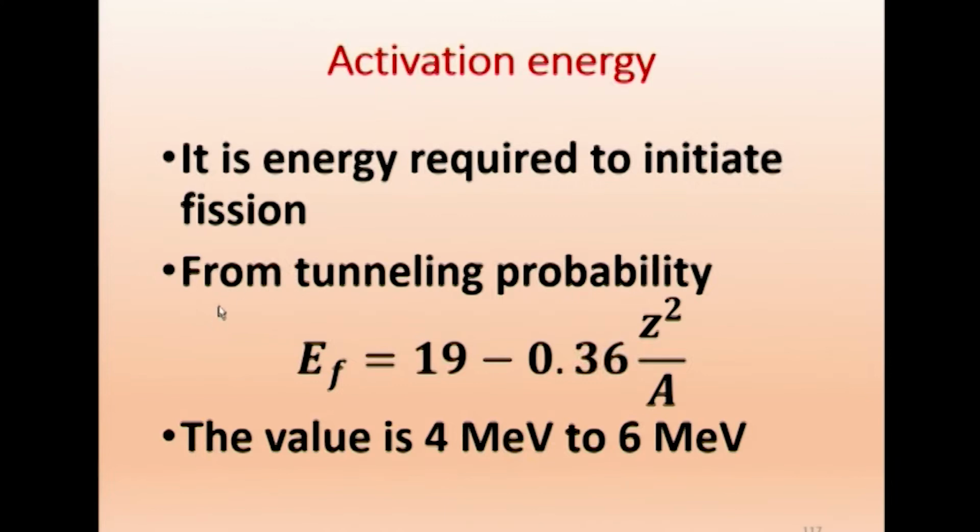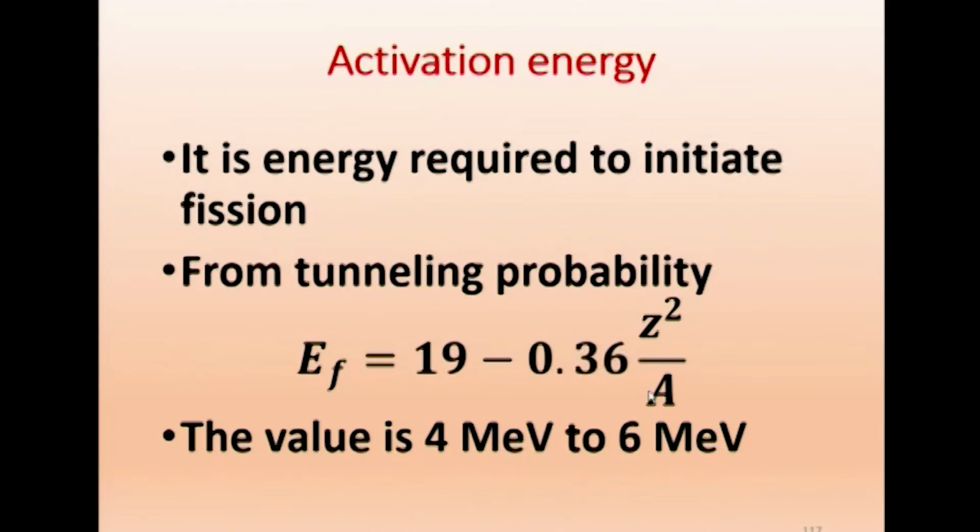So, we are not deriving this here, because in our scope of the syllabus there is no tunneling probability. But anyway, it is a useful equation, so we are just presenting it here. This is the fission activation energy, 19 minus 0.36 Z squared by A. This is obtained assuming tunneling of the particle, so that fission will occur.